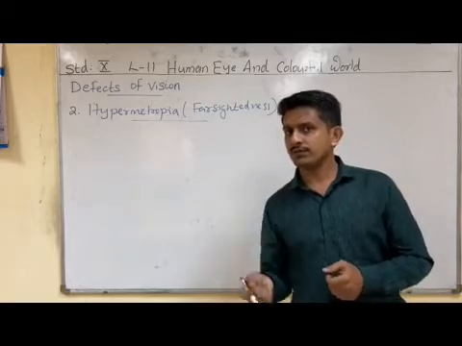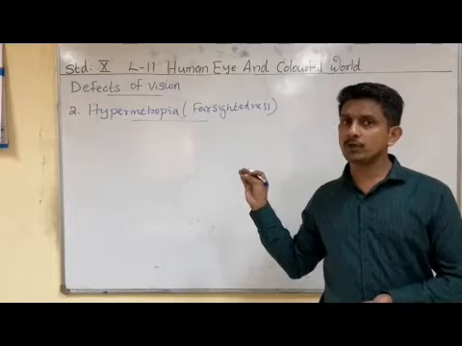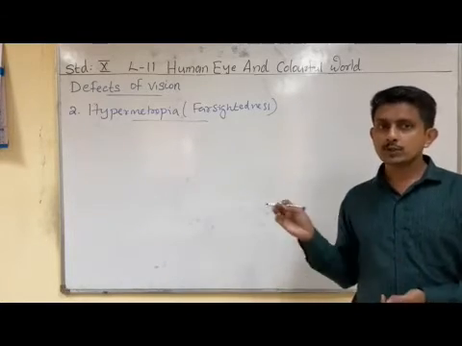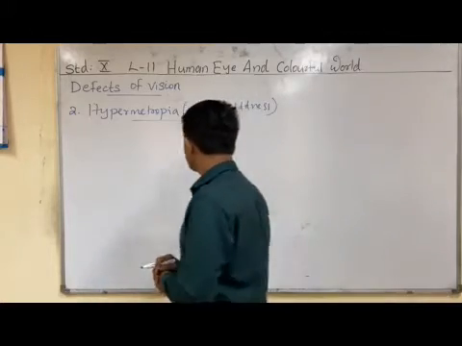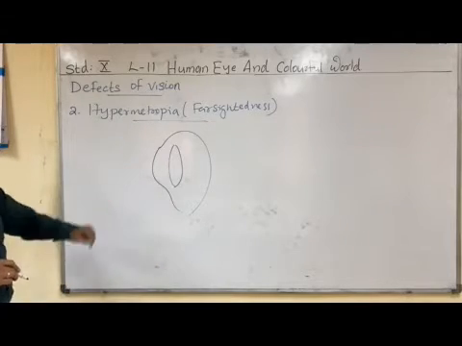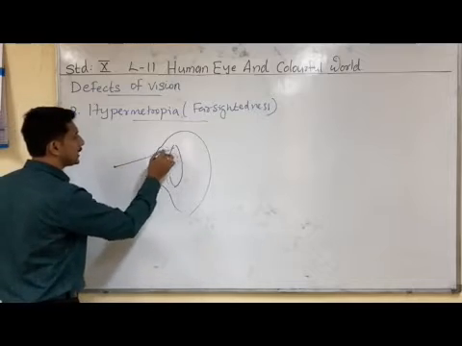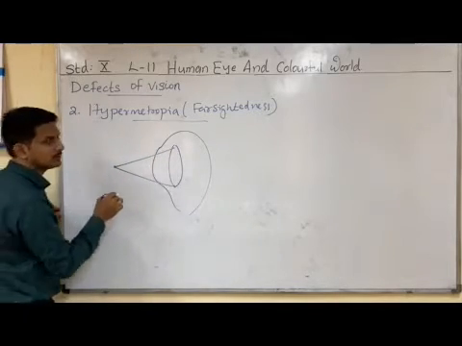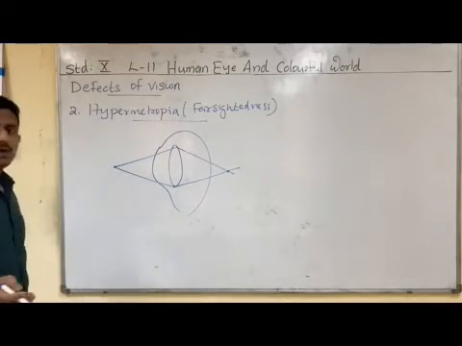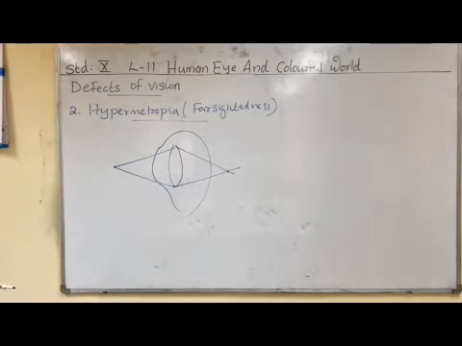So in this type of defect, the problem is with the nearby object. The near point of a hypermetropic person recedes away from the actual near point. Let us see how this defect occurs. In the case of a hypermetropic person, you can see that he is not able to see nearby objects. The light radiations coming from this nearby object focus behind the retina, like this; the image is forming behind the retina. So he is not able to see this object.